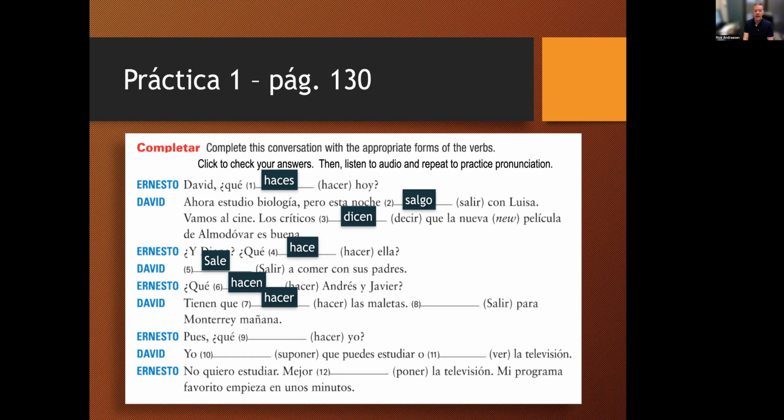Remember that because of tener que, the next verb stays in the infinitive form. And hacer maletas is a way of saying to pack, to make their suitcases. Tienen que hacer las maletas.